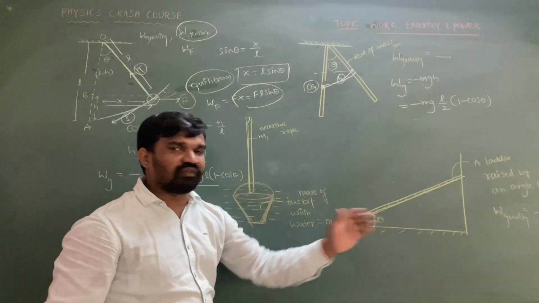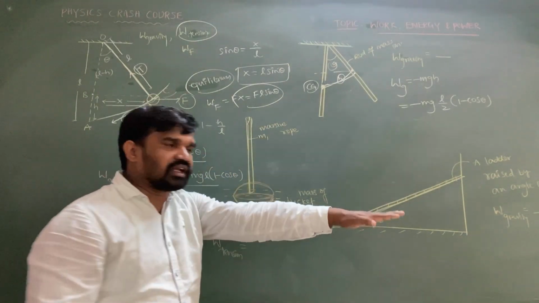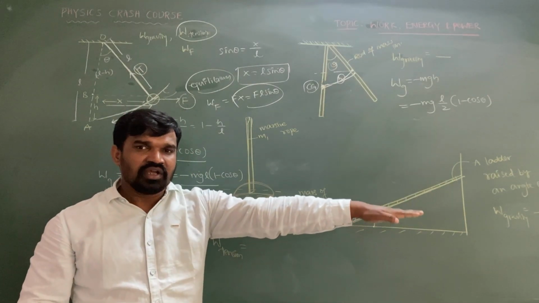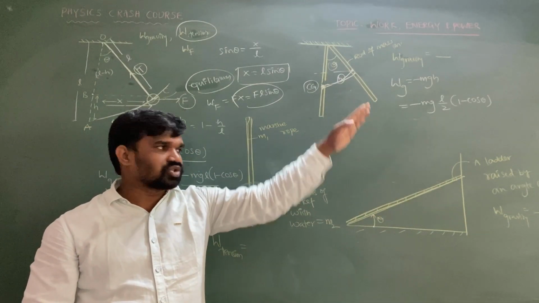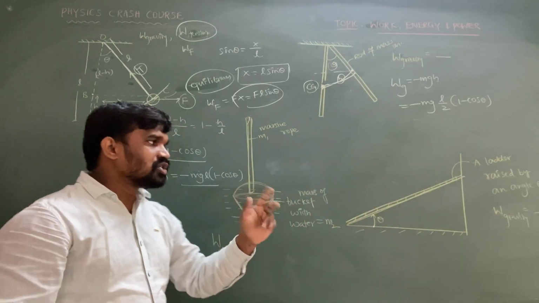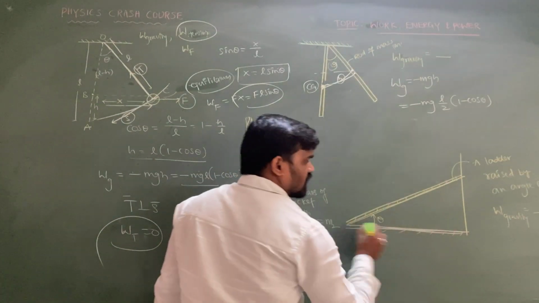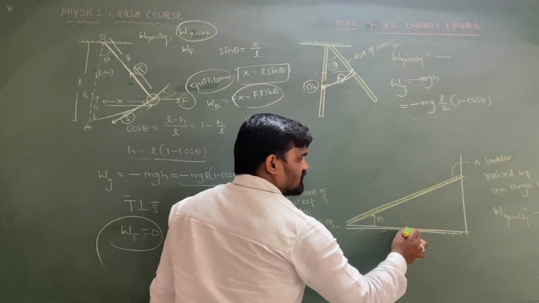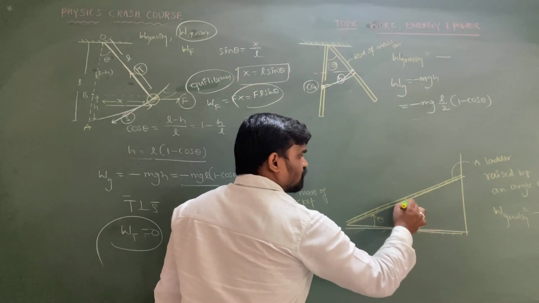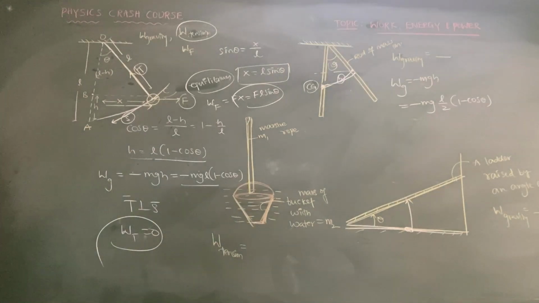Next, this is a very fundamental question. A ladder is placed horizontally initially. It is rising to a particular height so that it is making an angle theta. So what is the work done? In this case also, when it is resting on the horizontal floor, the center of gravity is here, and if you are raising this one to a particular height h, the center of gravity is also making the angle theta.